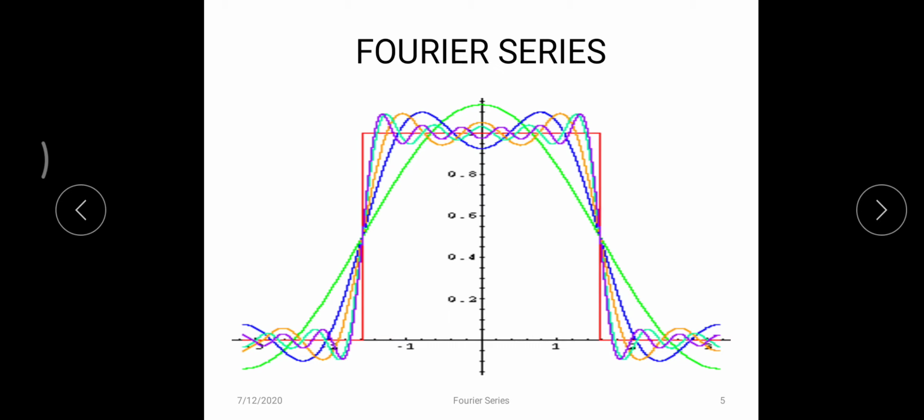By increasing the number of harmonics, at one point we achieve the entire square waveform with the help of sine and cosine. This is the important concept proposed by Fourier. Once again, any periodic function can be expressed in terms of sine and cosine.